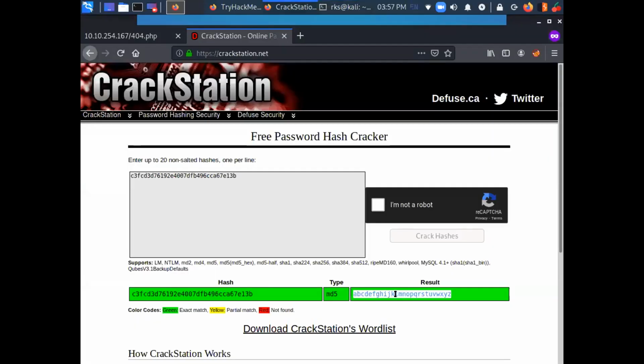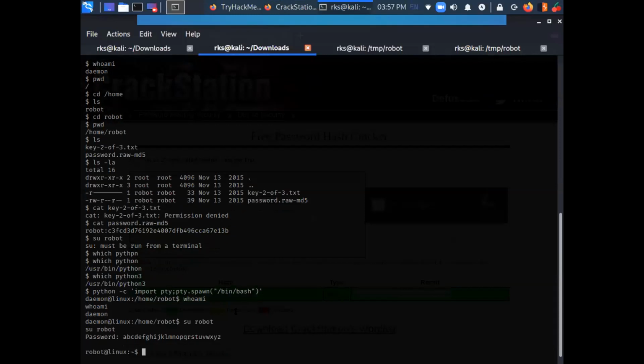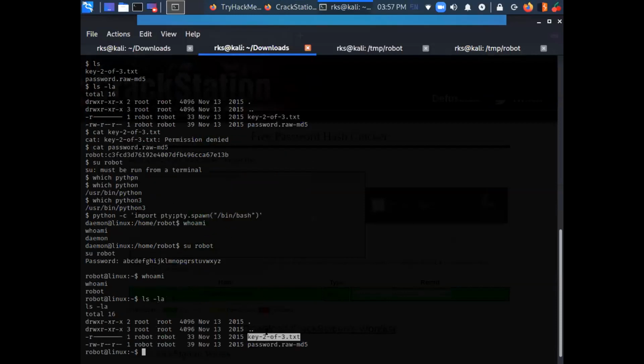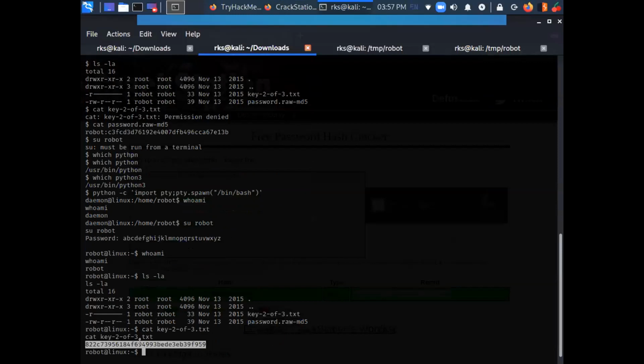Let's copy the password from here. Who am I? So now I am robot user, and now I can read this file as well. So we have successfully found the second flag as well.